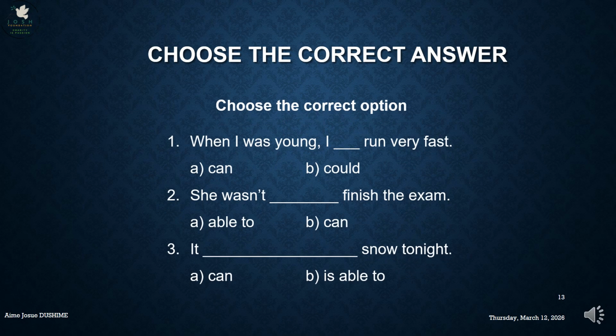Here you're going to choose the correct answer. When I was young, I dash dash ran very fast. Choose between can and could. She wasn't dash dash finished the exam. Able to, can. It dash dash is not right. Can is able to.